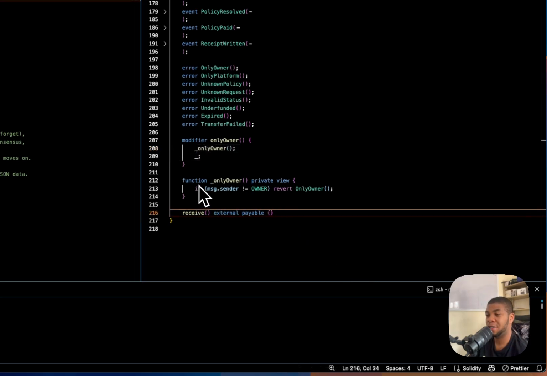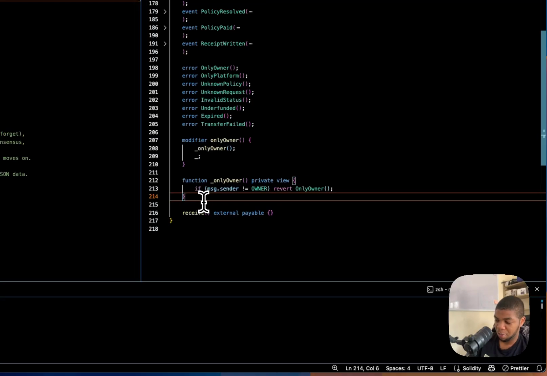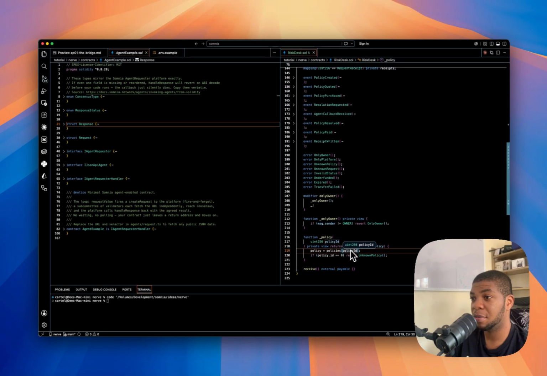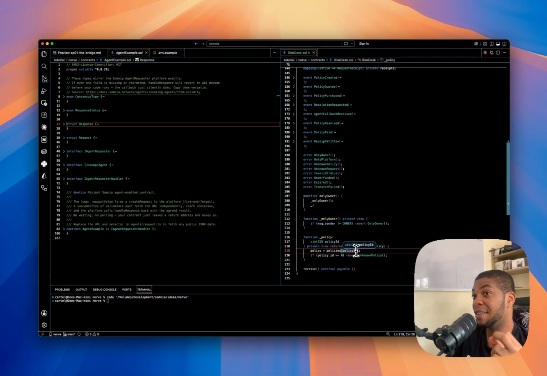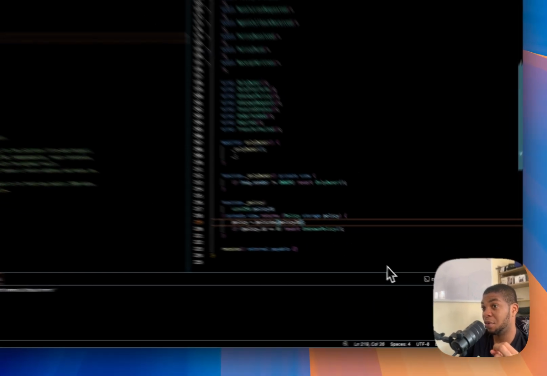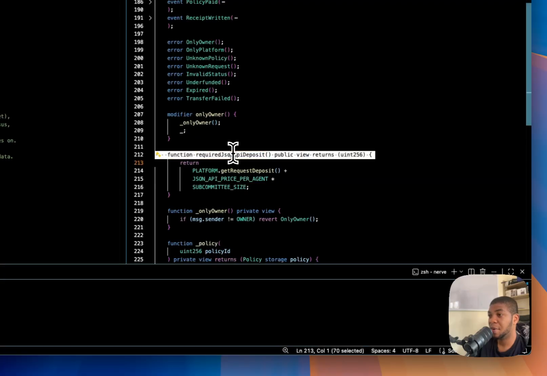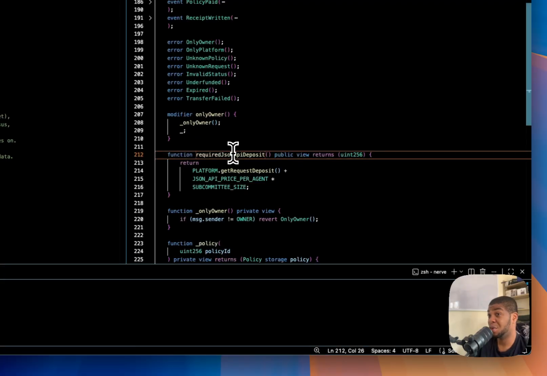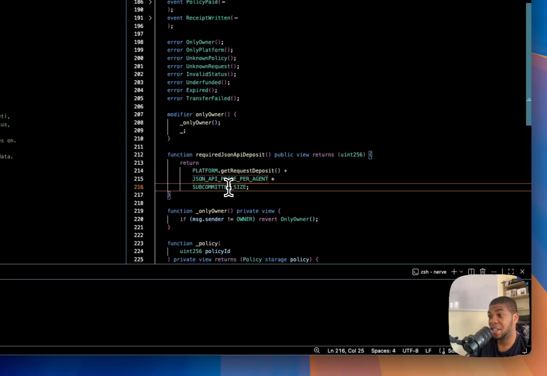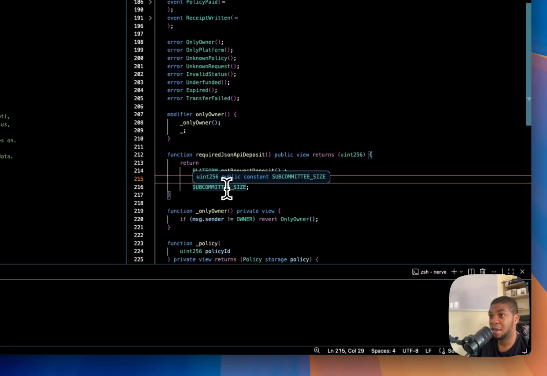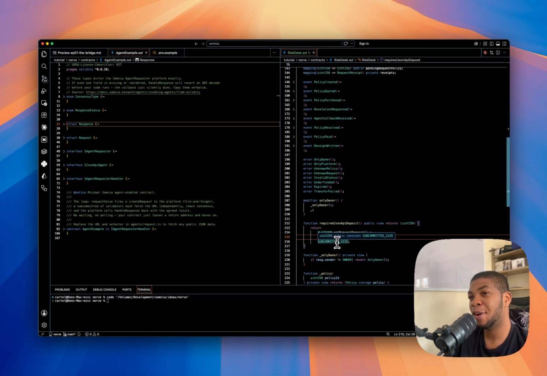I think we may have 4 functions, right? I'm going to set up a policy loader. What it does is load a policy by ID and revert if it doesn't exist. Everything that touches a policy goes through this, so the exists check lives in exactly one place. The required JSON API deposit is just what a request will cost. I mean, it's the platform floor plus a reward for each agent in the committee. Why it's floor plus reward here is kind of a gotcha, and I'll explain it the moment we have to spend the money.